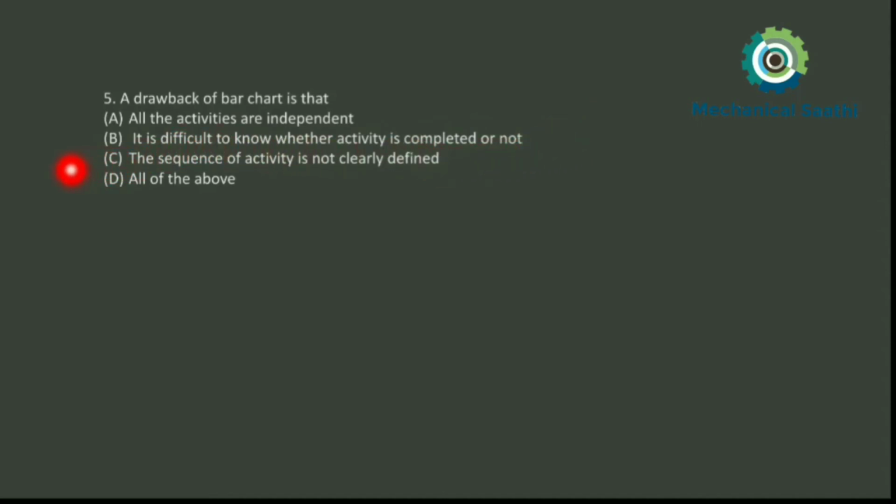Let us read option C. The sequence of activity is not clearly defined. So we cannot define the situation of any activity in the case of the bar chart. So it is one of the major drawbacks of your bar chart. So A and B are the wrong options. We can say option C is the correct one. D will also be wrong. So for this question, option C will be the correct answer.